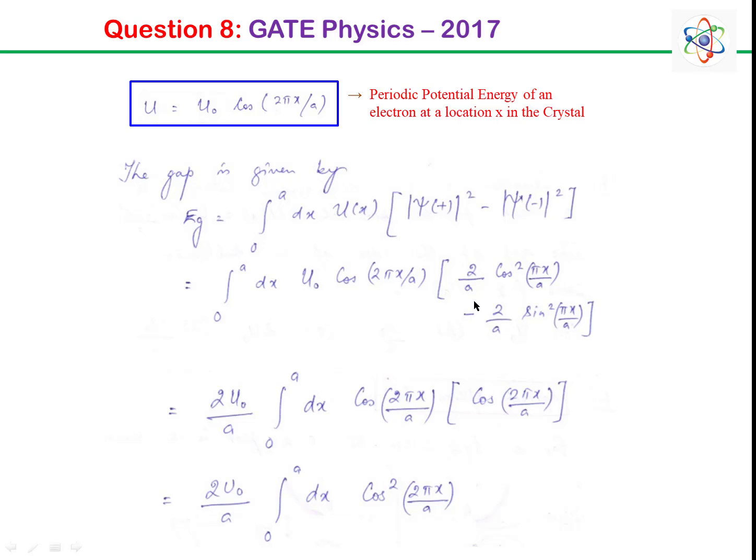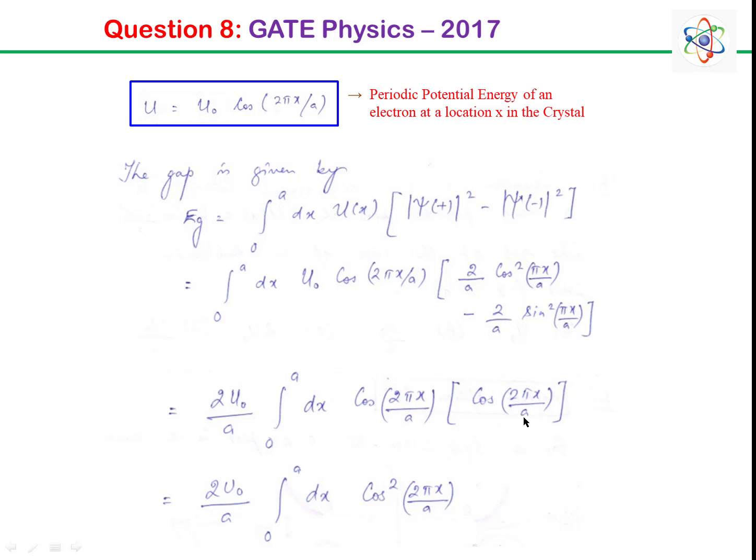Now from here we can see that we can take this 2/a common, and U0 is a constant, so 2U0/a can be taken out of the integral sign. Within the integration sign we will have dx cos(2πx/a) into this term. Now this is derived from cos² minus sin². So cos²θ − sin²θ is cos 2θ.